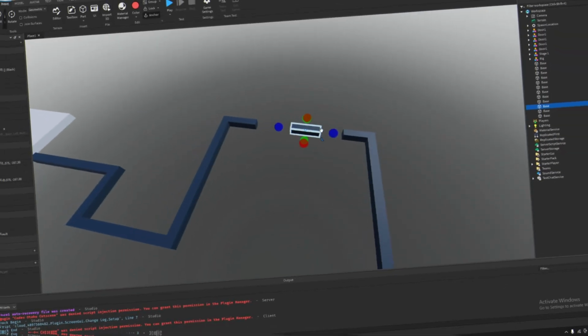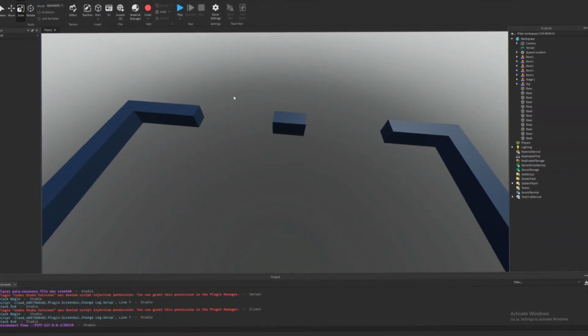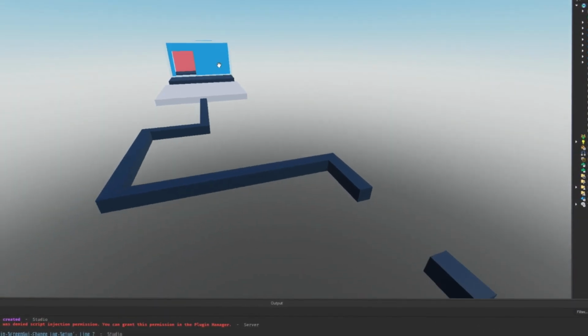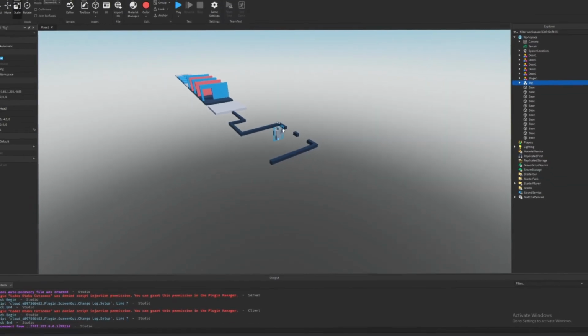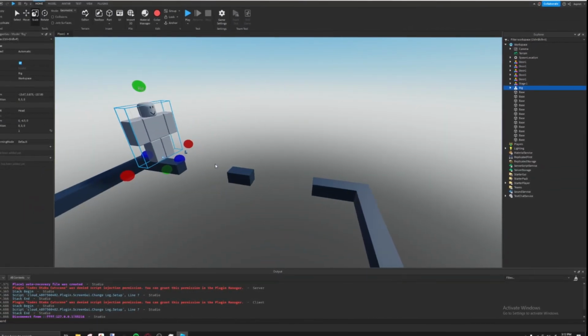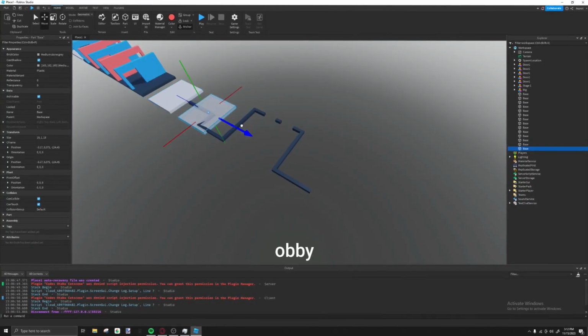As you can see here, I'm very creative. Look at this. This is a masterpiece right here. Only like 0.001% of players are going to be able to make that jump. It's going to be hard, okay? Alright, so this is our obby right here.